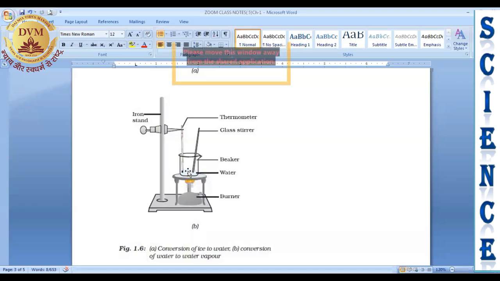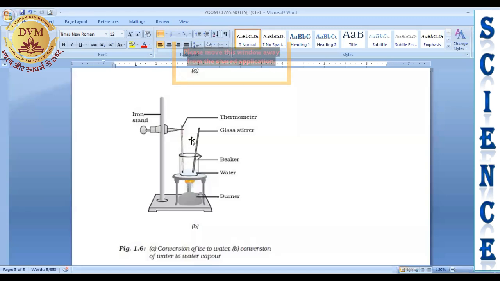So where is the heat now going? Now the heat is absorbed by the water molecules and convert into vapors. Means liquid is changing into vapors.